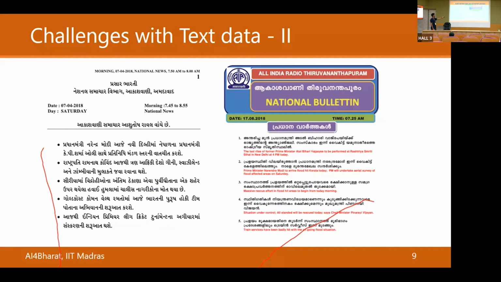In many cases, for example in this Malayalam bulletin, there is richer data where OCR systems again tend to fail. There are also some issues where there will be English, out of language characters as well, which we need to filter out. So these are some of the challenges that we see with the data, and we want to deal with these.